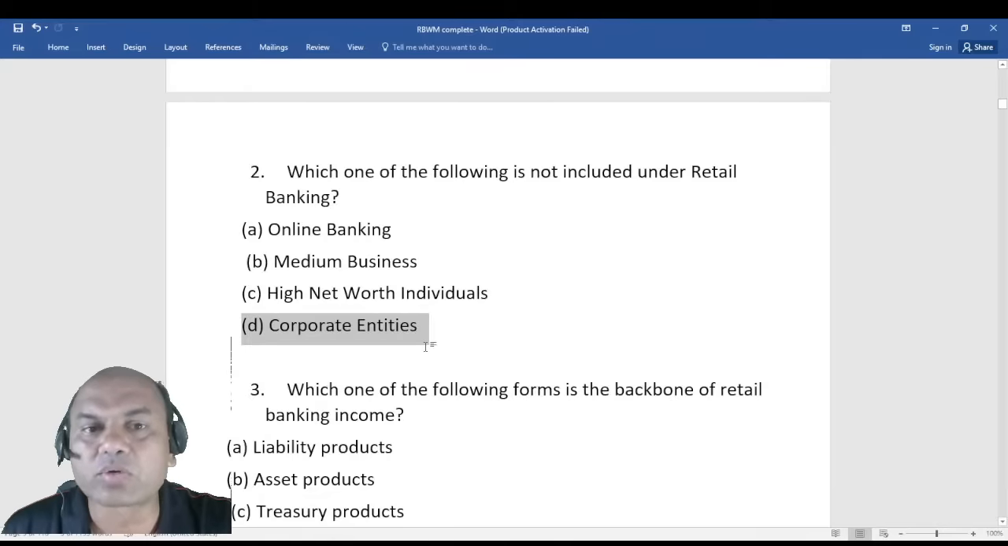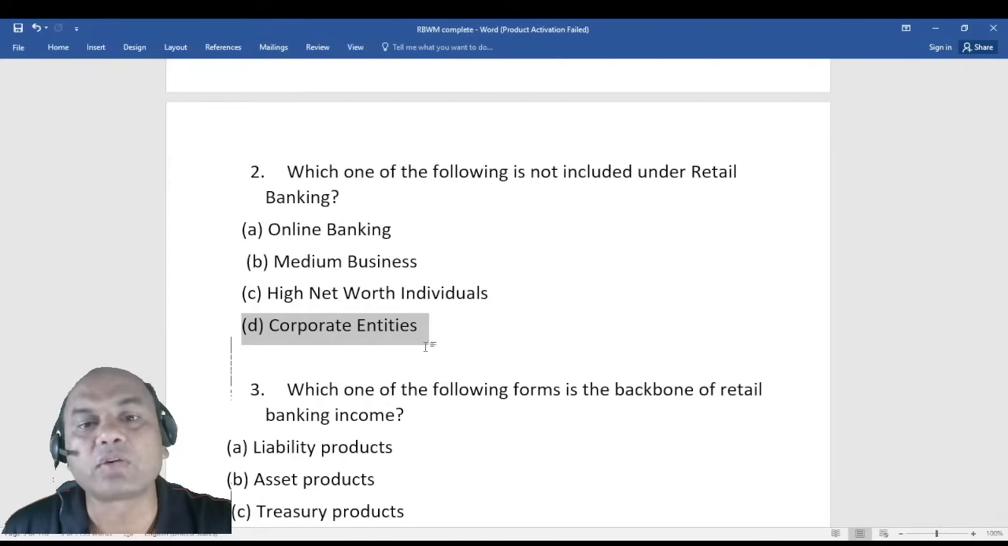See here, remember there are two main banks. There are actually 6 banking systems. Retail, corporate, then we have wholesale, then we have merchant banking.